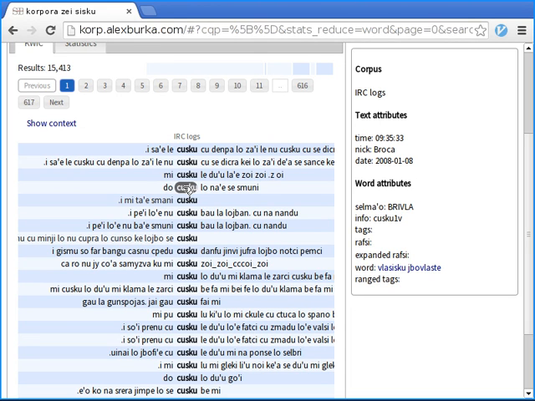And if we take this one for instance, it says V instead, because this is the selbri in a bridi, where V is for verb. And we have another one here with a se, and then it says 2 instead because it uses the second position of sisku instead.